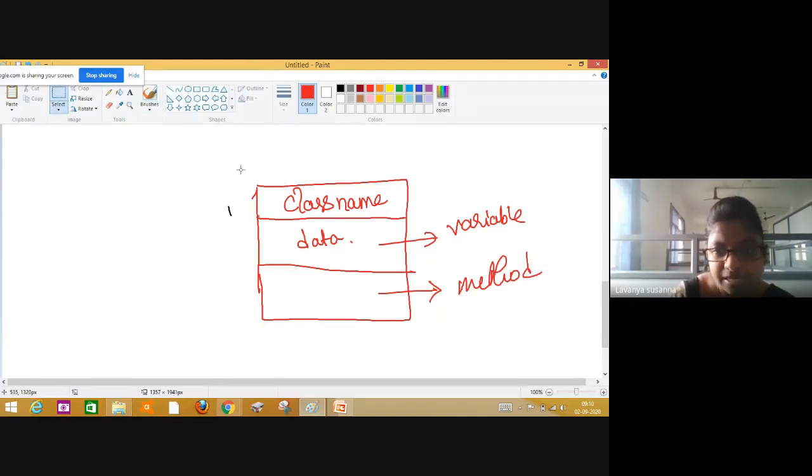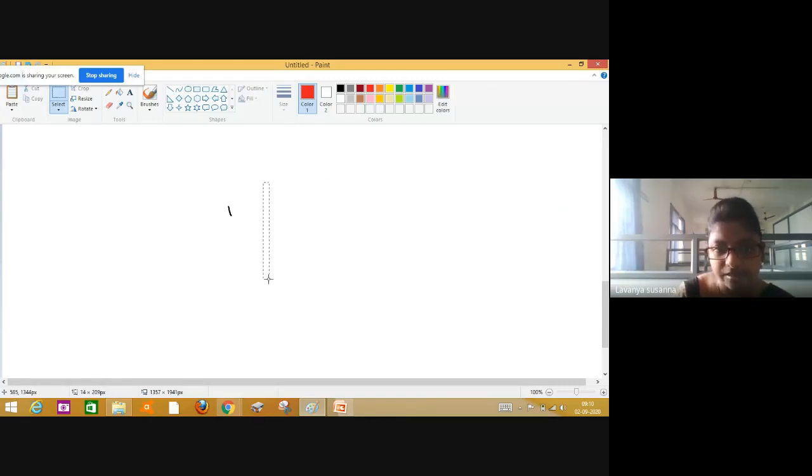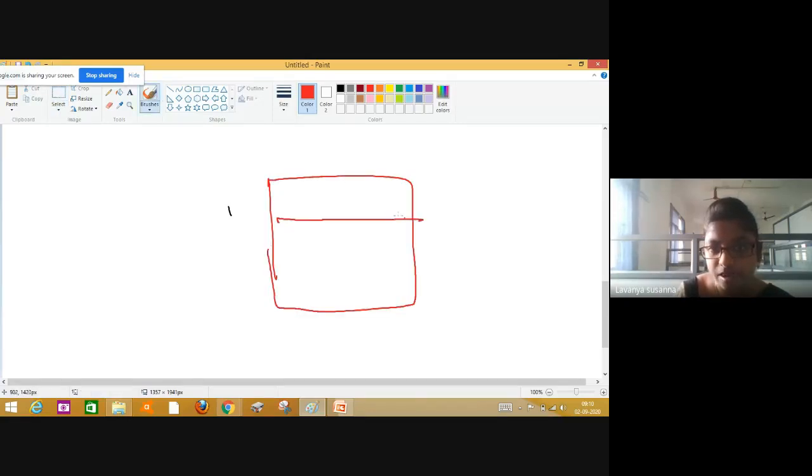Now, how to represent an object? Like this, in this way. In this way, you need to represent the object name. If you want to represent the class in this way, the object name, and here the class name, you can represent the class name also. Okay, this is a graphical representation of an object.